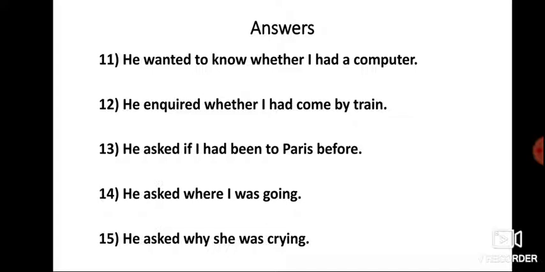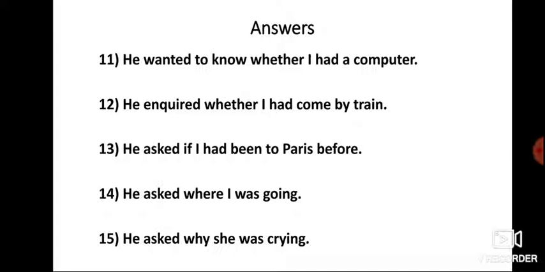Before is not changed here. Understood? He asked if I had been to Paris. Where are you going? He asked where I was going. Why is she crying? He asked why she was crying.